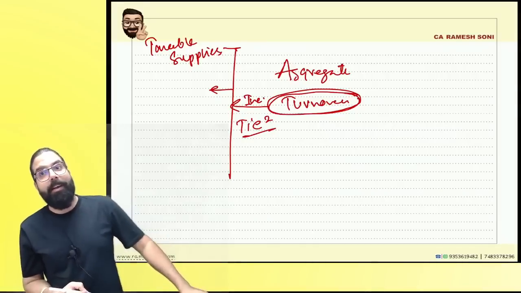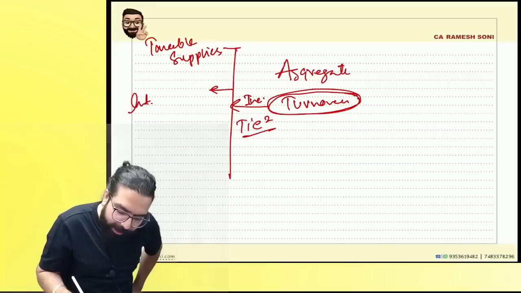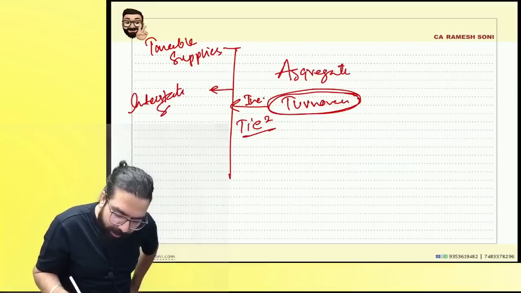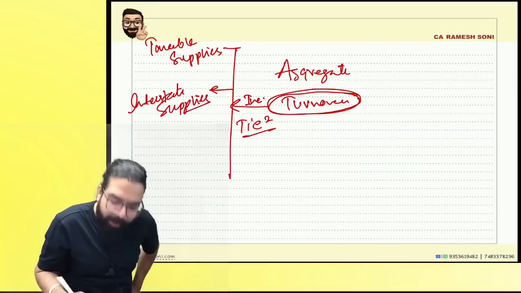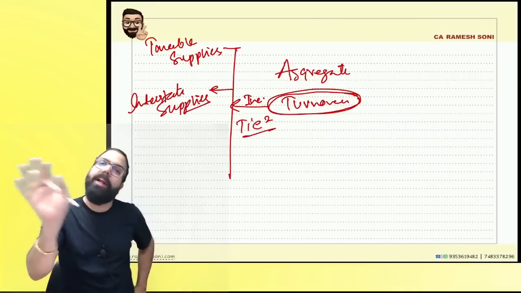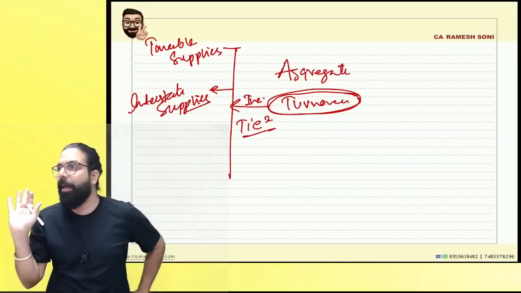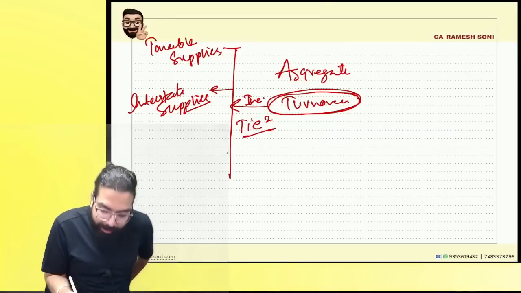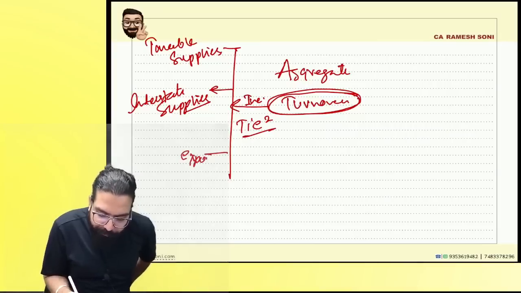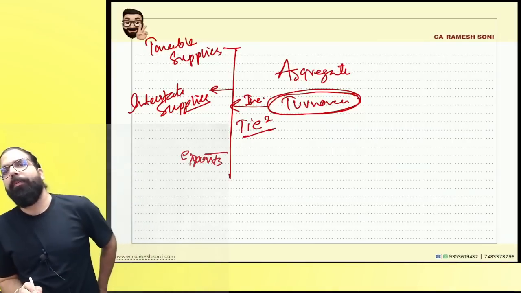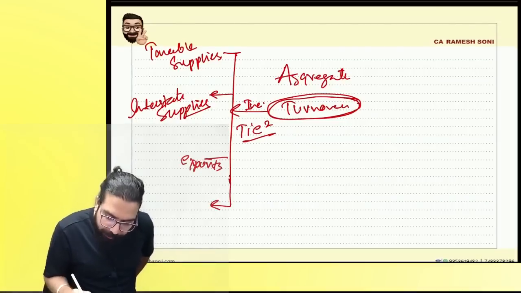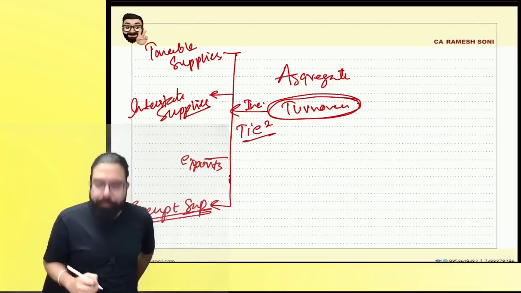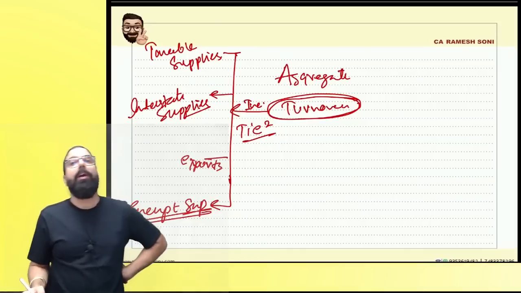T for taxable supplies. Number two, it will include all your interstate supplies. If you are supplying to your own branch interstate, that will also be included because that is a supply. Can I go ahead, everyone? If you are supplying to any other person interstate, that is also included. The next one over here is exports. If you are doing exports, that is also included. And E for exempt supply. If you are doing exempt supplies, that is also included. Can we go ahead, everyone?